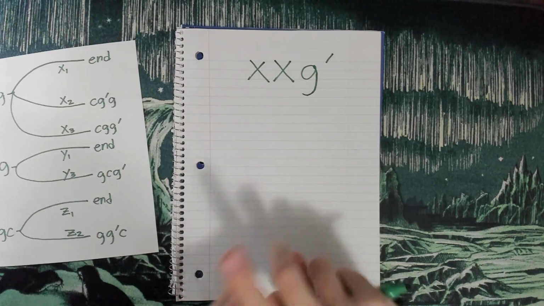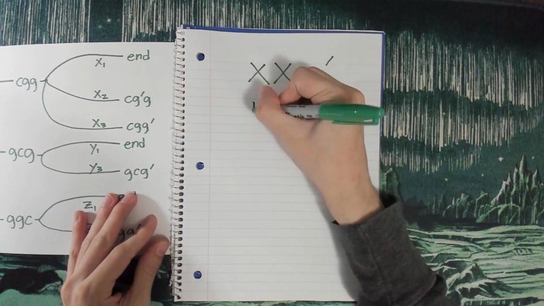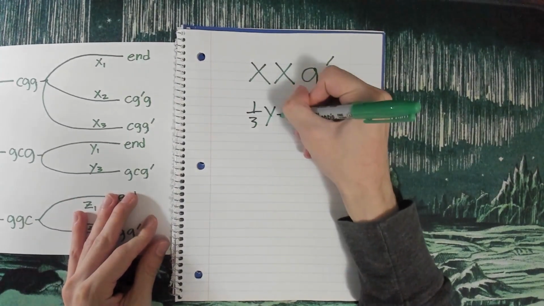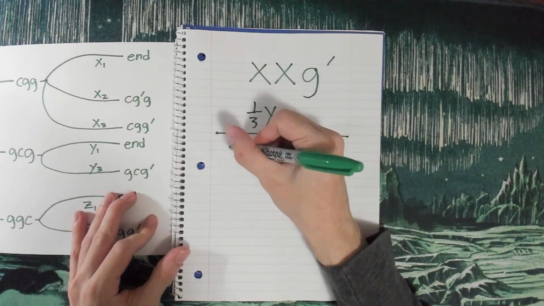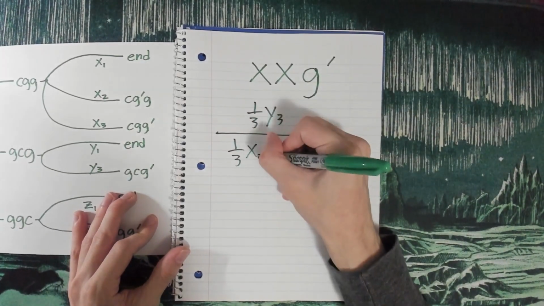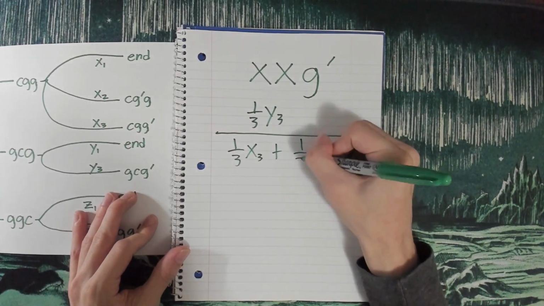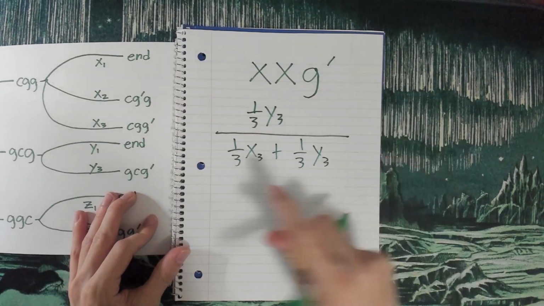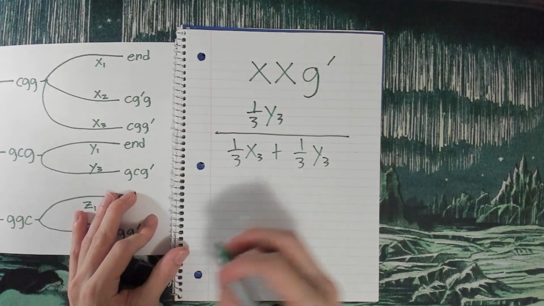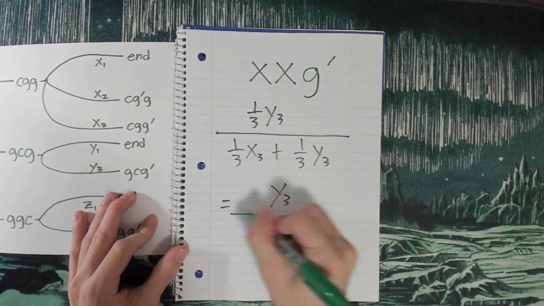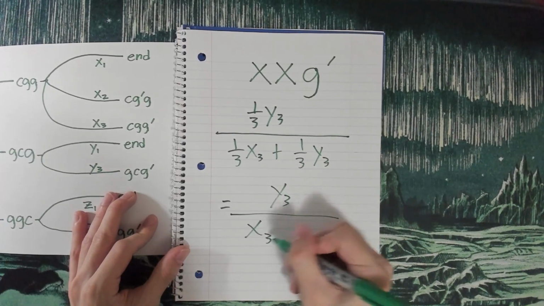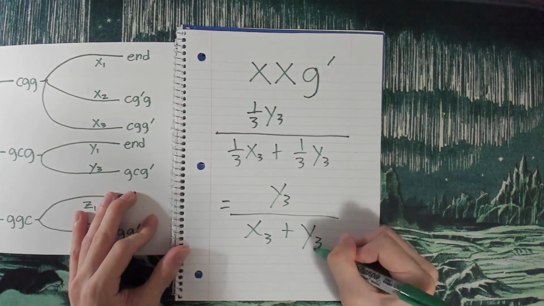So we have ourselves 1/3 y3 probability, the probability of the possibility where we'll win, divided by 1/3 x3 plus 1/3 y3, which is the total probability of all the possibilities. And this is going to reduce down to just y3 divided by x3 plus y3.